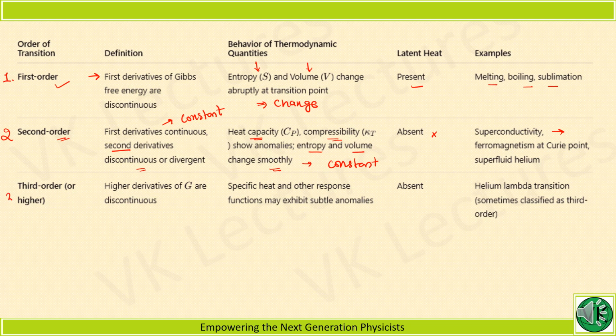Now, the third one is third order or higher. Higher derivatives of G are discontinuous. That means the first and the second are continuous, while the third order derivative is discontinuous. Specific heat and other functions may exhibit subtle anomalies. Anomalies means change. Again, the latent heat is absent. In helium, the lambda transition is the example.